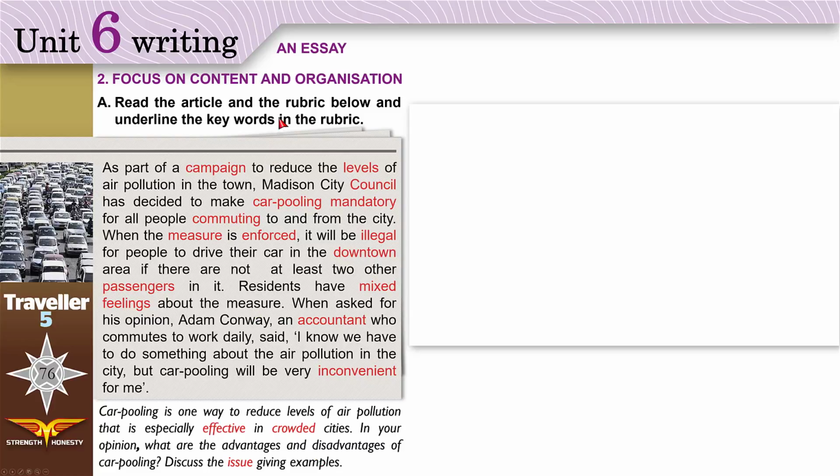Now, we read the rubric. Now underline the keywords. Keywords are the most important words, the words that make you understand what you need to do. Well, carpooling, we will talk about carpooling, and it is used to reduce, make it less, the levels of air pollution, and we will talk about the advantages and disadvantages, and we will give examples. This is what we need to do.